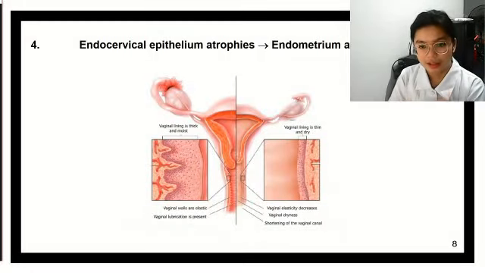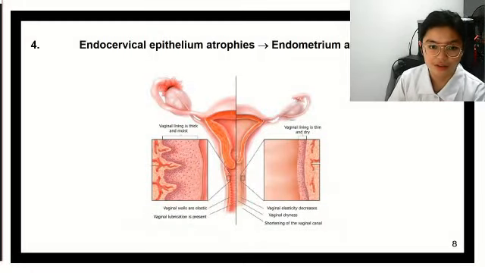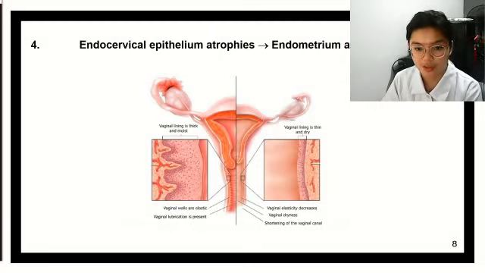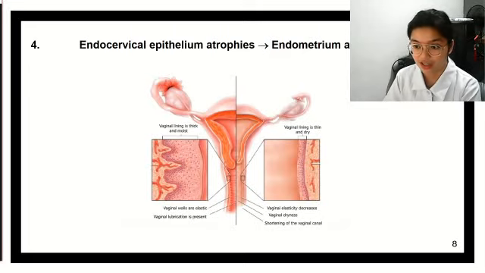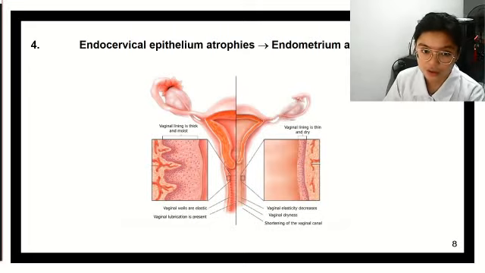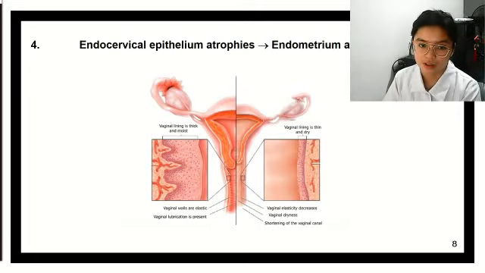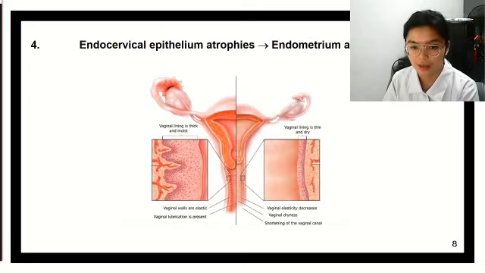Now, you can see the endocervical epithelium atrophy and the endometrium atrophy in this picture. This is again attributed to the lower level of estrogen, because, I will mention again, as you age, there is thinning and drying of the vaginal walls, and it is also applicable to the endocervical epithelium and the endometrium.